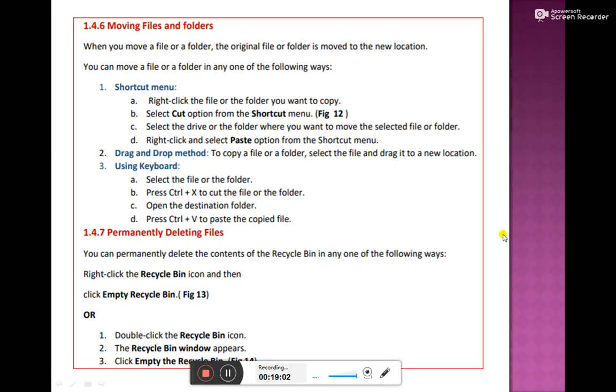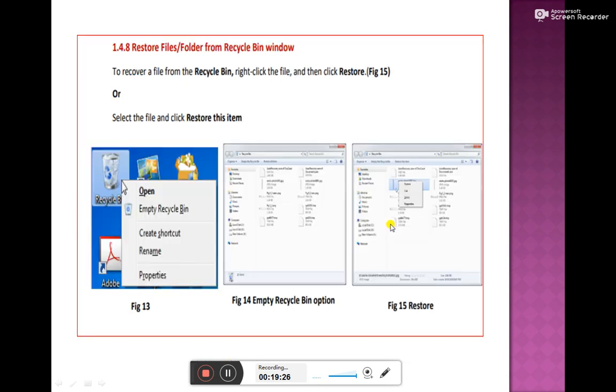Dear children, now we will learn about moving files and folders. Moving means taking it from one place and dropping it at another place. We remove a file from one place and drop it at a different place. Next is permanently deleting files, how we can delete files permanently. And then how we can restore files and folders from the Recycle Bin window. So let's learn them practically.